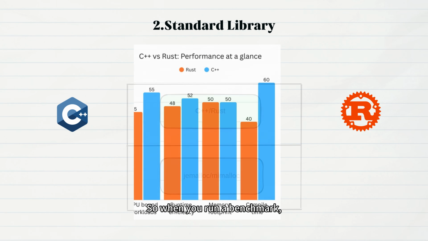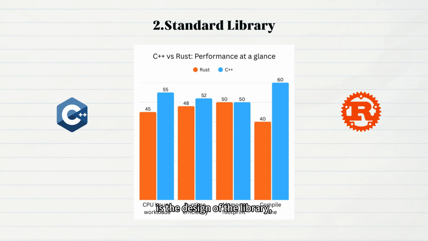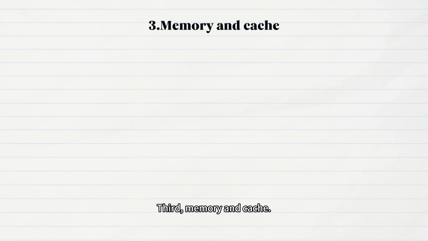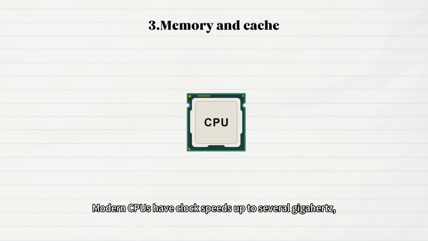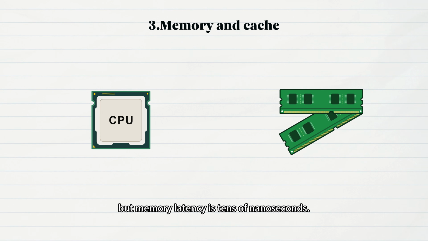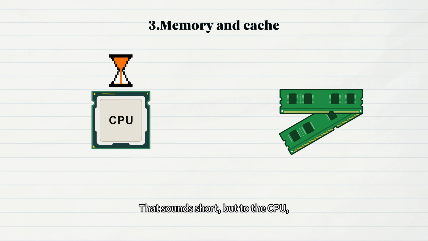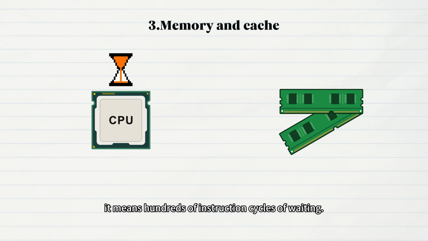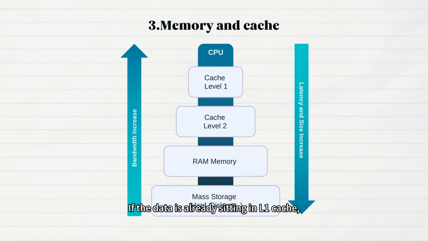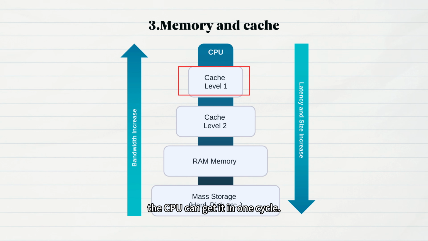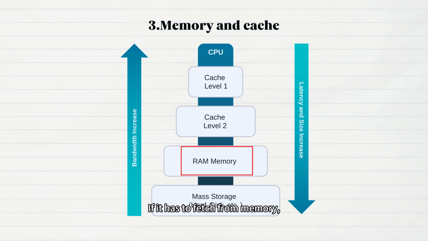So when you run a benchmark, what you are actually measuring is the design of the library, not the core language. Third, memory and cache. Modern CPUs have clock speeds up to several gigahertz, but memory latency is tens of nanoseconds. That sounds short, but to the CPU, it means hundreds of instruction cycles of waiting. If the data is already sitting in L1 cache, the CPU can get it in one cycle. If it has to fetch from memory, it may wait for 200 to 300 cycles.